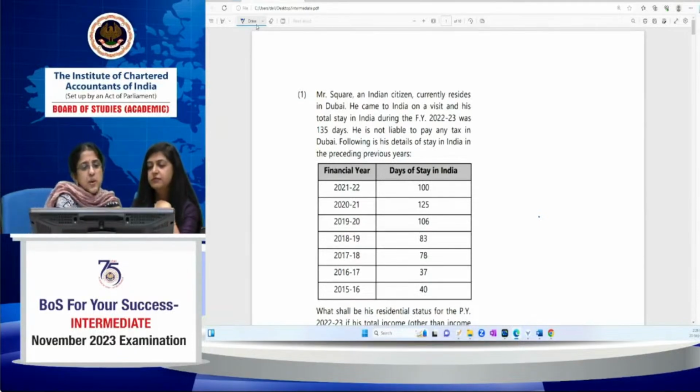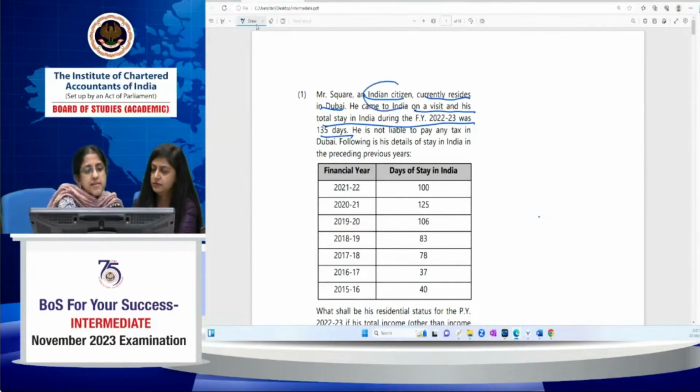Mr. Square is an Indian citizen. He currently resides in Dubai. He came on a visit to India and his total stay was 135 days. So here it's important, he's an Indian citizen visiting India and his stay was 135 days. And he is not liable to pay any tax in Dubai. Following are his details of stay in India in the preceding previous years. They've given you the details of his stay.